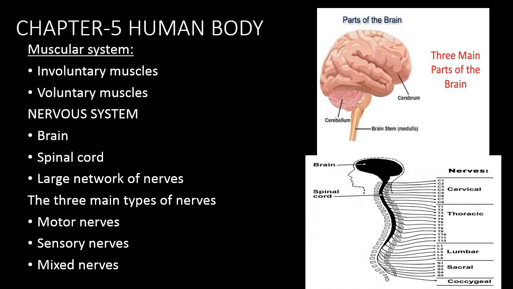Next we learnt about the nervous system. The nervous system is made up of the brain, spinal cord and a large network of nerves. It covers all the parts of the body. The nervous system helps different parts of our body to communicate. The brain and spinal cord form the central nervous system. The nerves all together form the peripheral nervous system. So children, there are three important parts in the brain: cerebrum, cerebellum and medulla oblongata.